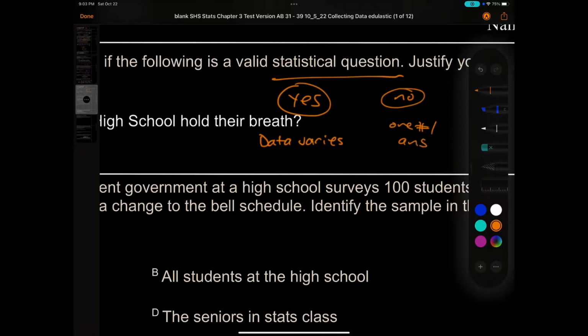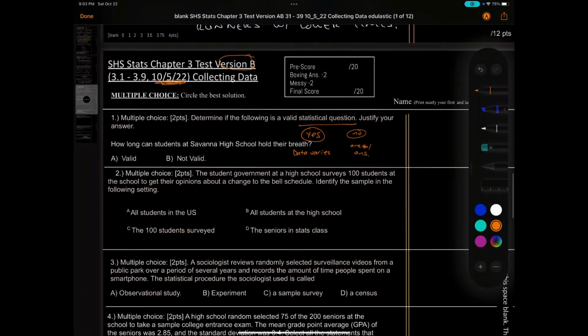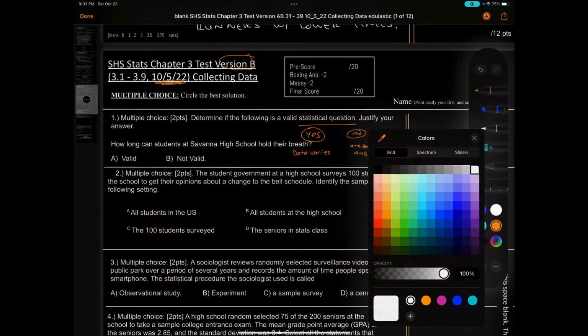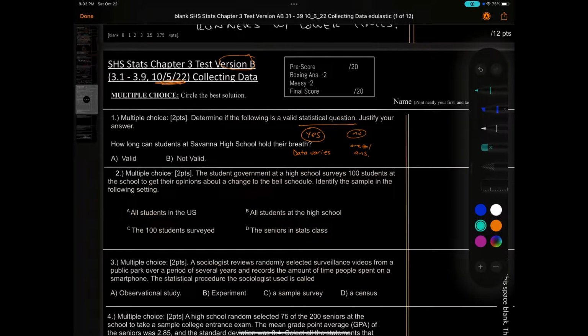And what I mean by that is like, what year did Savannah open? The answer is 1961. It's just one answer. It's not going to say 1957. It's not going to be 1982. It's just one answer. How long can students at Savannah High School hold their breath? Well, to me, that means the data is going to vary because it could be 3 seconds or 33 seconds. So this is a valid statistical question.